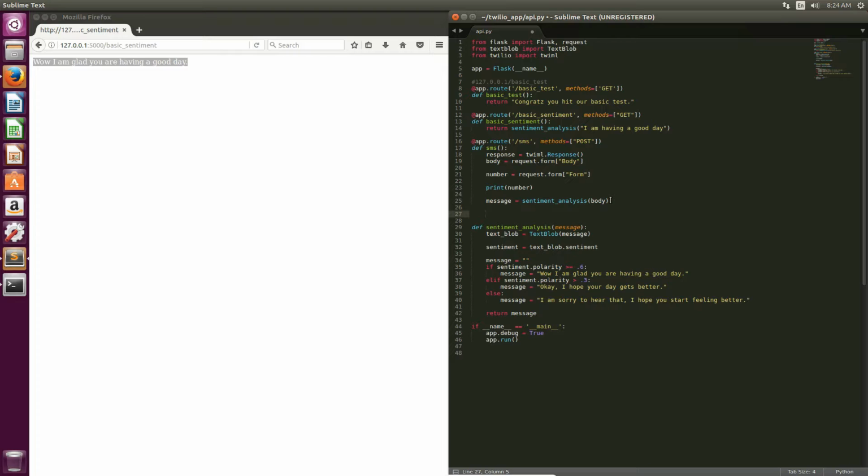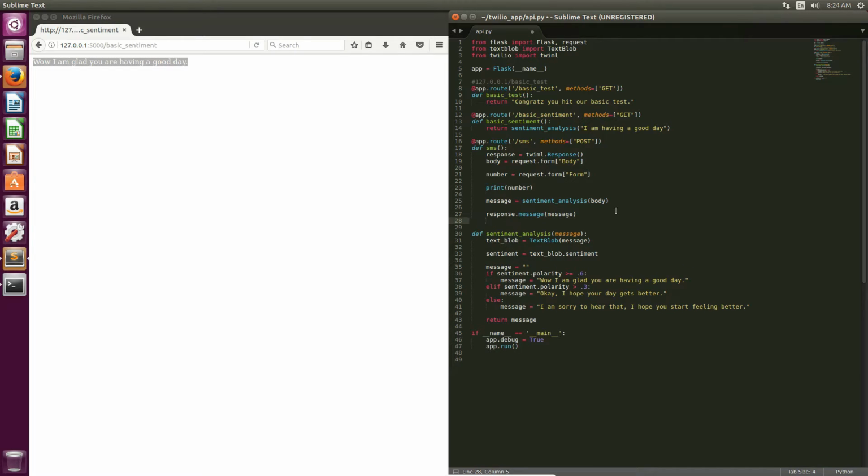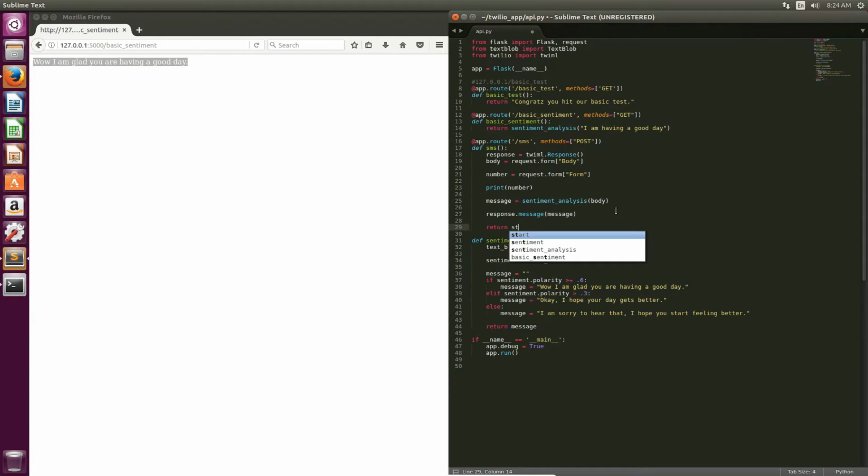Then basically all of the code for this is done. We're going to have our response message, and we're going to pass message into that. This is something for Twilio. Twilio likes a very structured response, so you can think of it as a dictionary. We're sending in the dictionary the message variable to message. It's not that simple, but you can think of it that way. We have to set the response.message to the message that we want to send Twilio, and then we return the string version of our response.